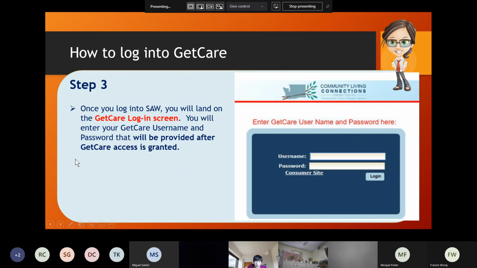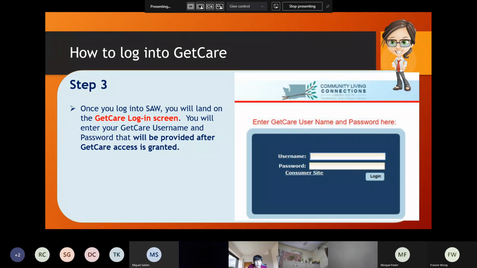So the previous step, right? Step 2, the SAW login credentials. You create your own SAW account. So your SAW username and SAW password are something that you need to create on your own. And like I said, we'll provide a guide on how to create one. And it's very simple and easy. And this one we will provide you.